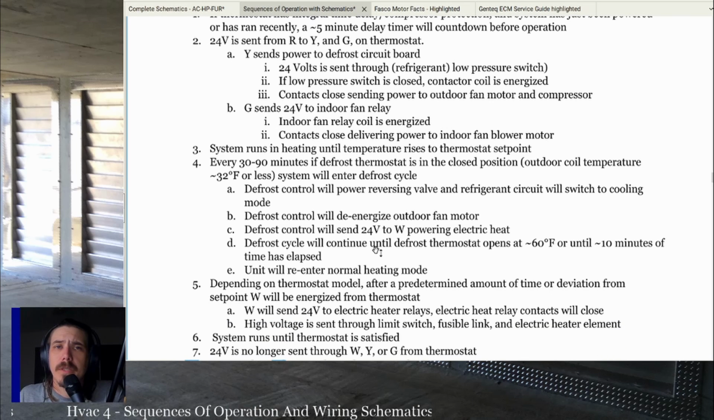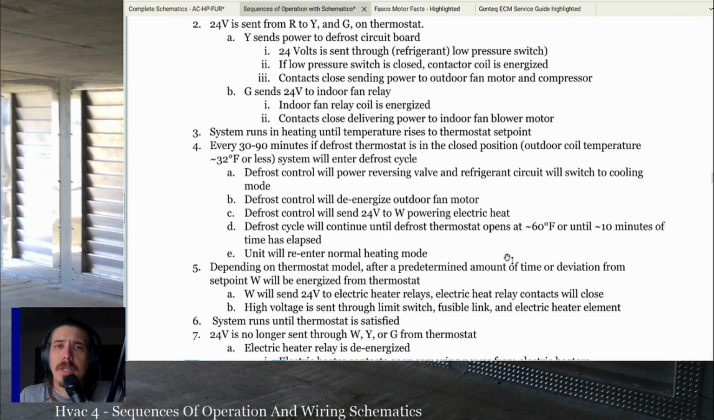Defrost cycle will continue until the defrost thermostat opens at about a 60-degree set point or until 10 minutes of time has elapsed. Unit will re-enter normal heating mode. This is for time and temperature defrost. Demand defrost for Trane equipment is a little different, but for now we're talking time and temperature defrost, the typical defrost cycle that you'll see on most other equipment besides Trane.